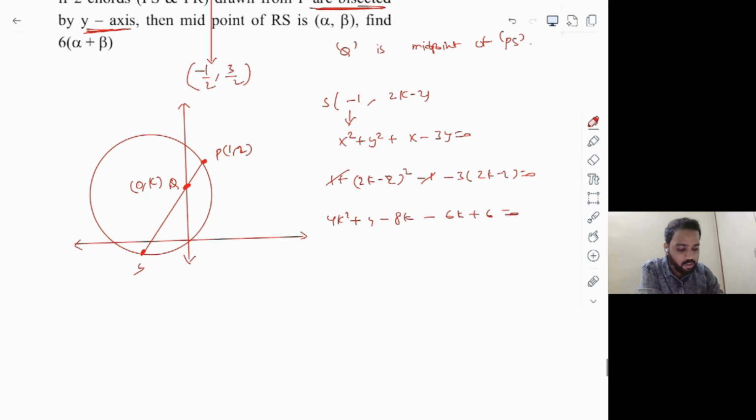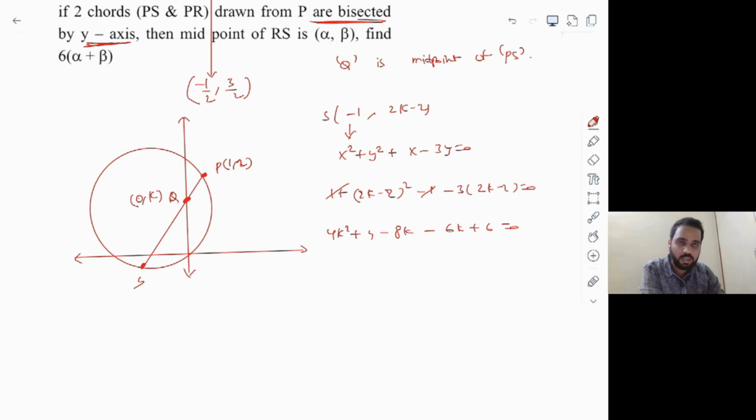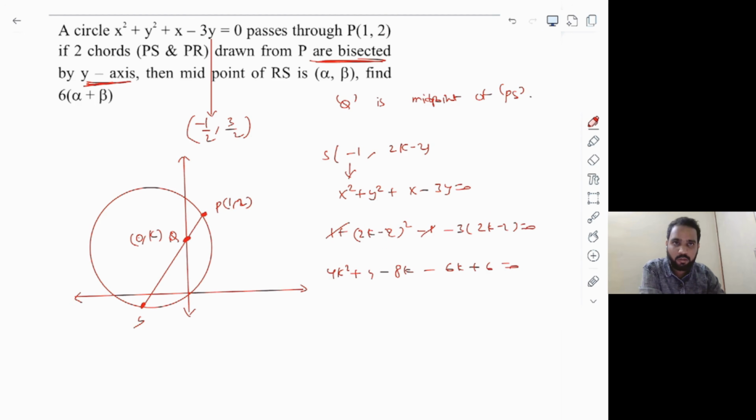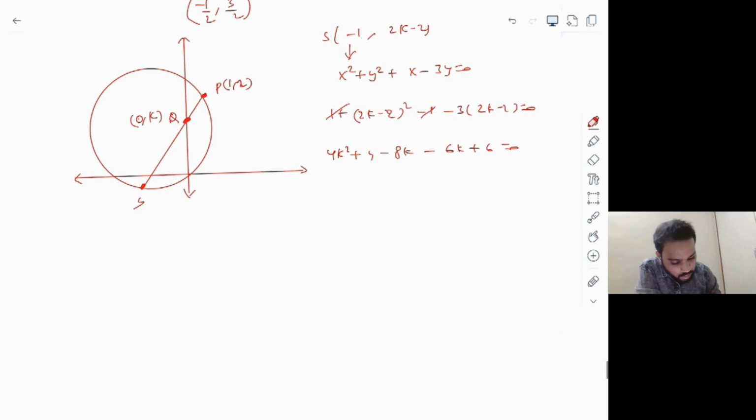So obviously you're getting a quadratic equation here. And you can understand, right, why you're getting a quadratic equation, because through the point P, you should be able to draw two chords based on the given condition. And since I have taken only one chord here, whose midpoint is 0, comma k, just because you're getting a quadratic equation, it will give you two values of k, meaning two such points Q must exist as per the question here. Okay, so let's try to simplify here.